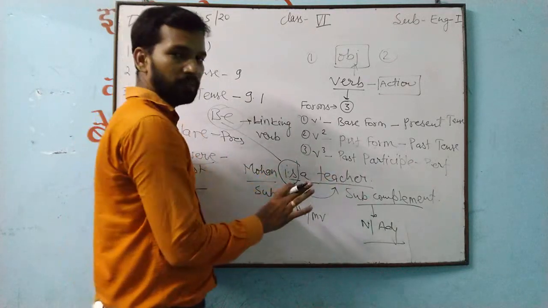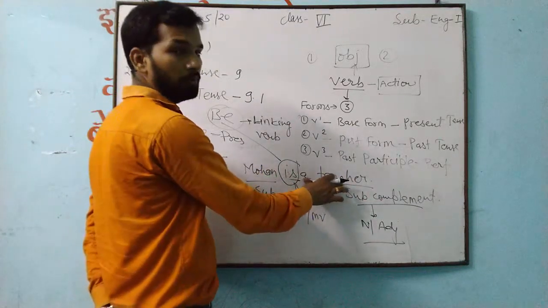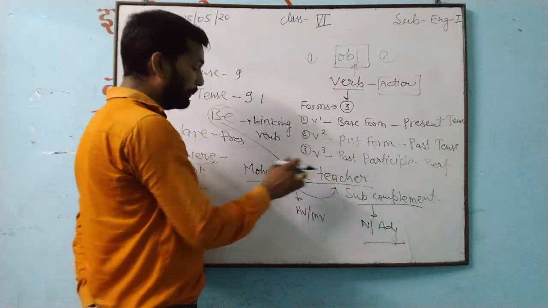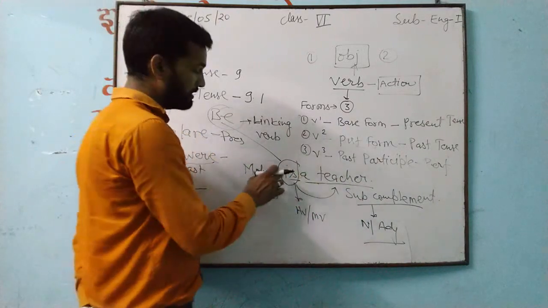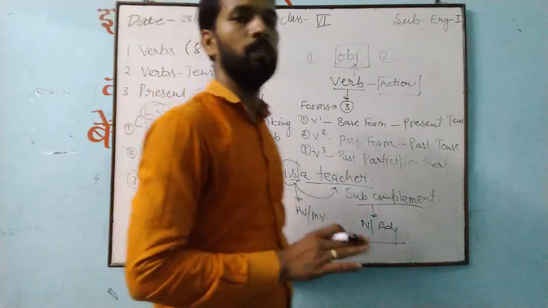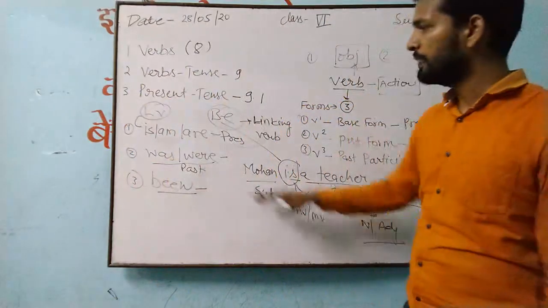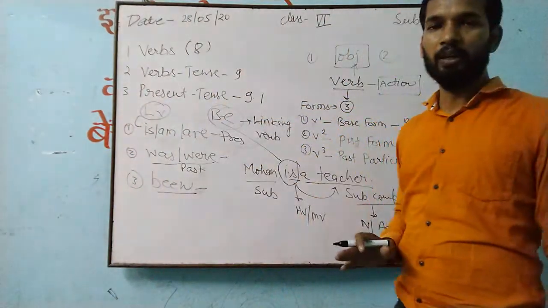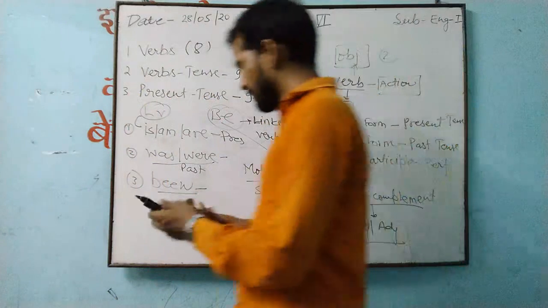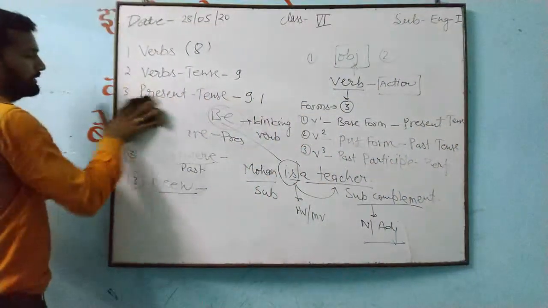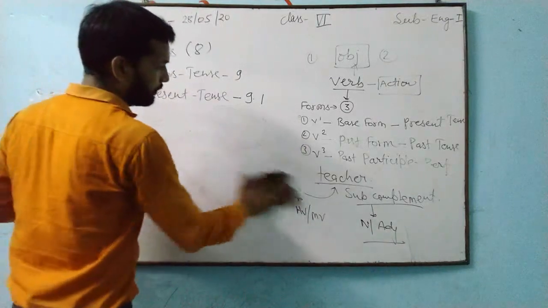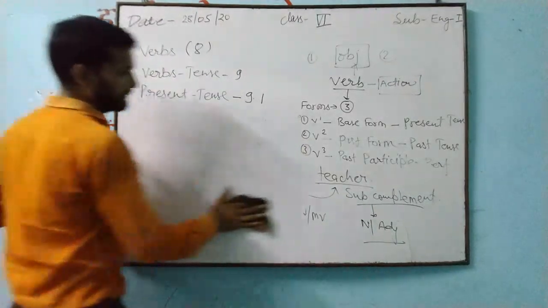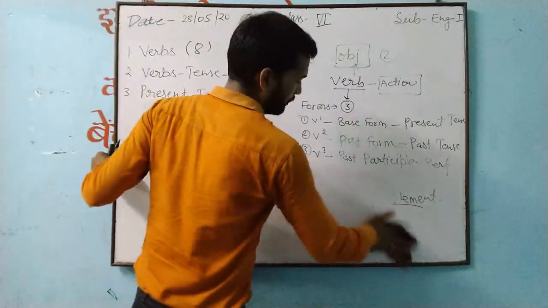Okay? Subject complement we have written. And why is it subject complement? Because it is only completing the task of the subject. That is why it is a subject complement. And this one is linking verb. So this is about linking verb. Now after this you see what is given. It was a very important point, and you should always remember or keep it in mind.